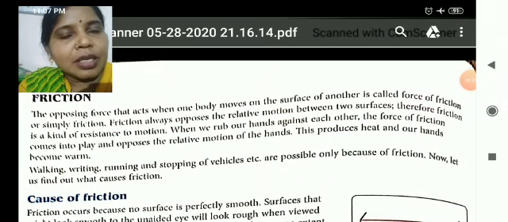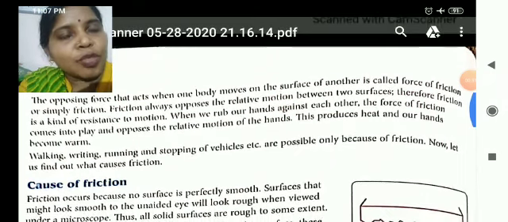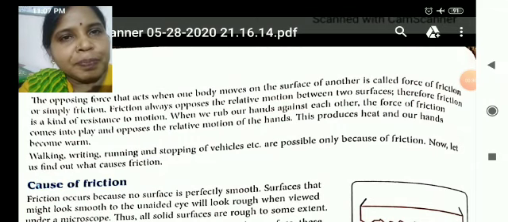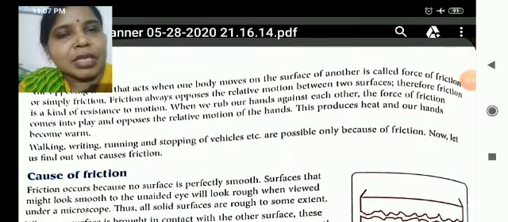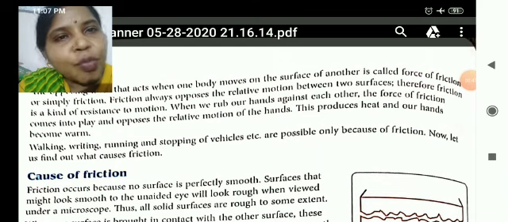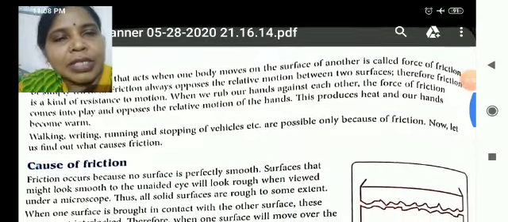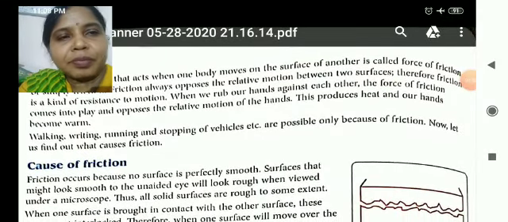It is always opposite to the motion. That means when the object is in motion, in moving condition, only then the frictional force applies, and it is opposite to the motion, against the motion.